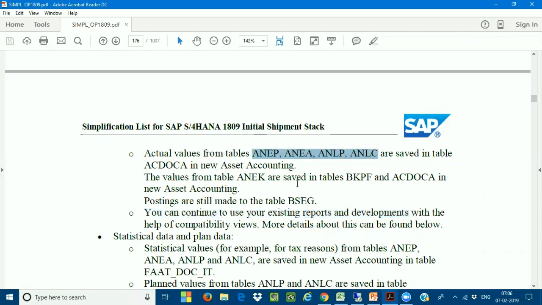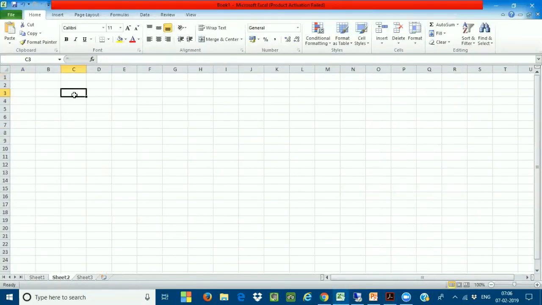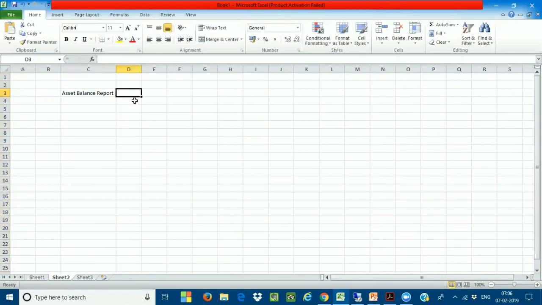Yes, but I have designed one report in my asset accounting. I have designed an asset history or asset balance report. This is the Z report, the asset balance report. And what is the transaction code? ZASSBAL. This is the transaction code actually.